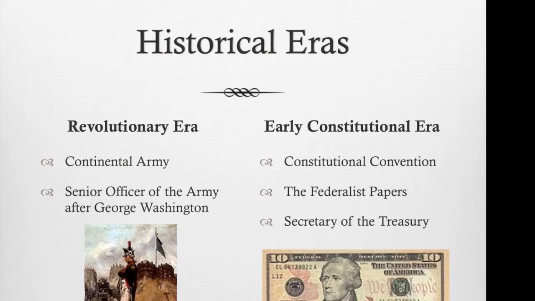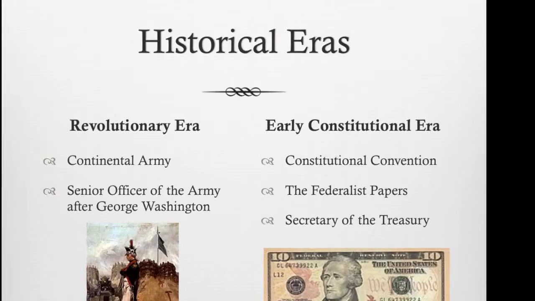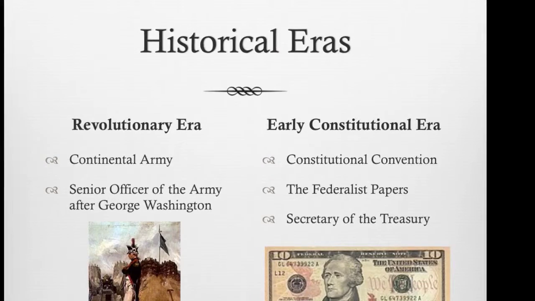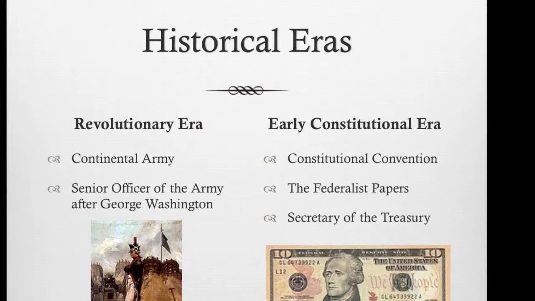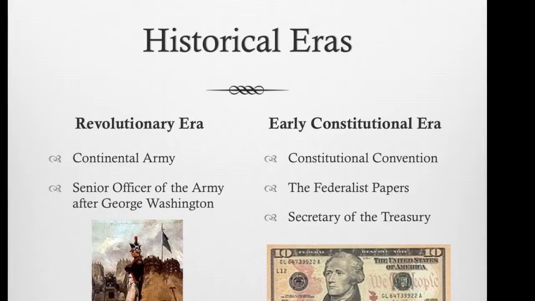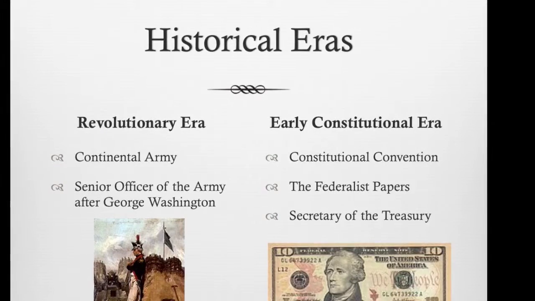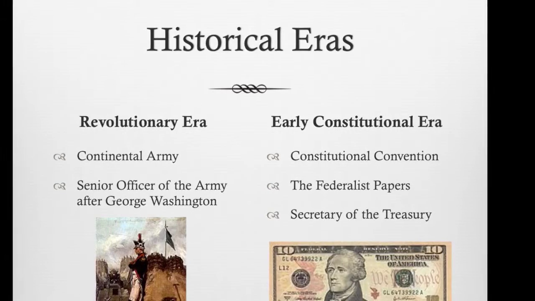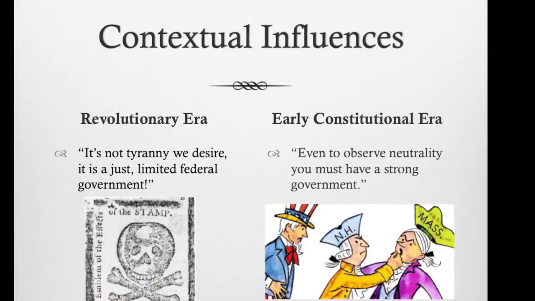First, the Revolutionary era. The painting is a portrait of him wearing his New York artillery uniform while he served in the Revolution. After the war, he became senior officer of the army, succeeding George Washington at the post. The second era is the early constitutional era. He served as a delegate for New York at the Constitutional Convention, where he wrote the Federalist Papers, and after the Constitution was adopted, he became the first Secretary of the Treasury of the United States, which is why he's on the $10 bill. These eras clearly influenced Hamilton's beliefs.